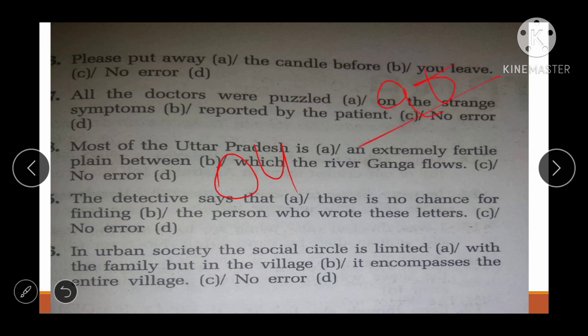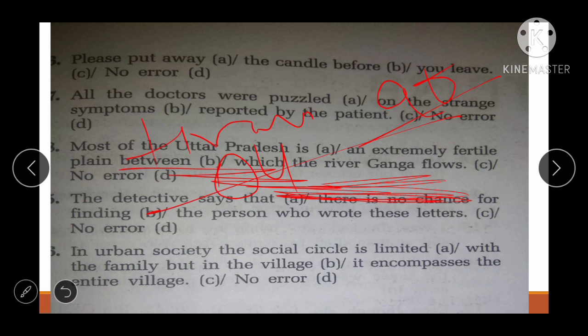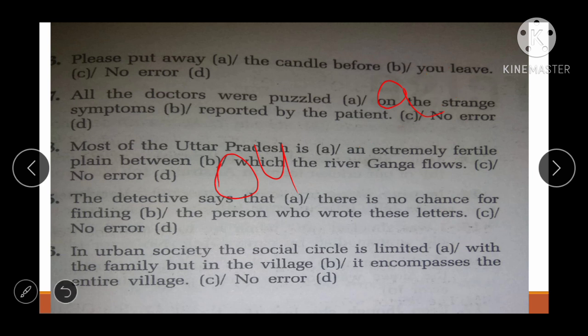And the strange symptoms. Next one is most of the Uttar Pradesh is an extremely fertile plain between which the सी फ्रेंड अब जैसे इसे पढ़ा तो बिटवीन नहीं आना चाहिए ना यहाँ पे थ्रो आएगा ठीक है थ्रो कहाँ जहाँ से river Ganga flows. All right, so here the error is in B part. Next one is the detectives say that there is no chance for finding the person who wrote these letters. No error. All right, so the error is in the B part. All right, the detective says that there is no chance for finding. Okay, so there is no chance of finding.